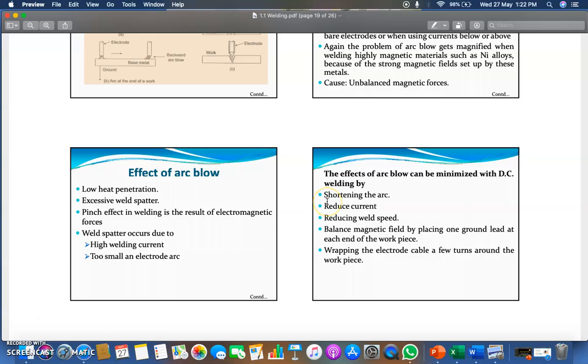What are the things we can do during the welding? You can shorten the arc. You can reduce the current. You can reduce the weld speed, with the help of your movement of the welding torch. Balance the magnetic field by placing one ground lead at each end of the workpiece, to minimize or reduce the magnetic field. Wrapping the electrode cable a few turns around the workpiece can also be done.